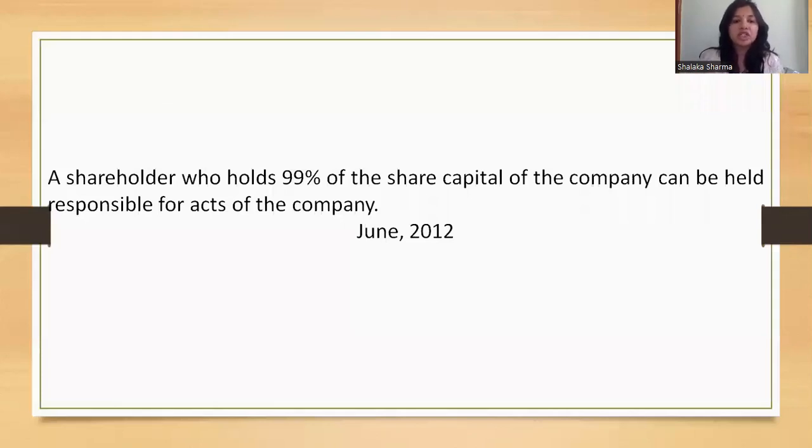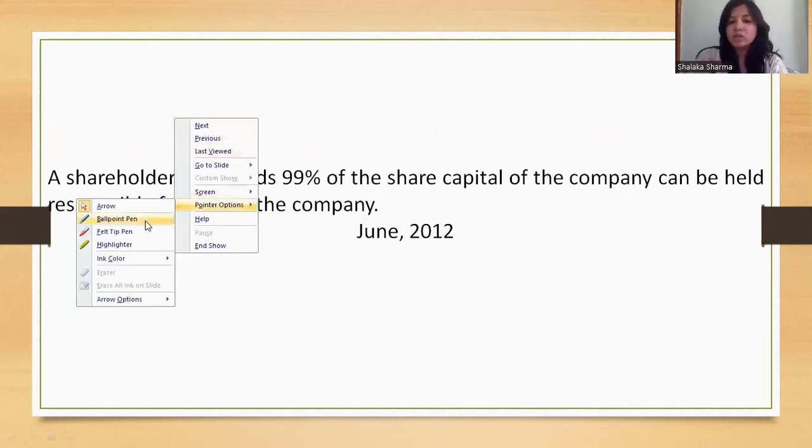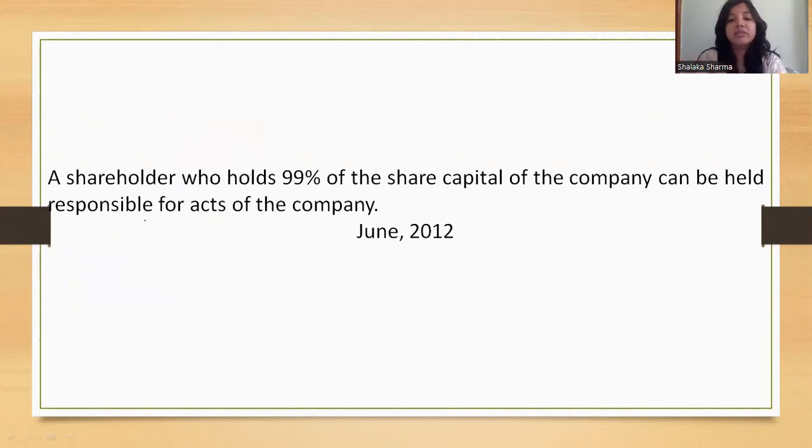The question was, a shareholder who holds 99% of the share capital of the company can be held responsible for the acts of the company. Okay, so there are certain rules for writing this type of answer. If you know these rules very well, then your answer will not go wrong. Let us see what the rules are.